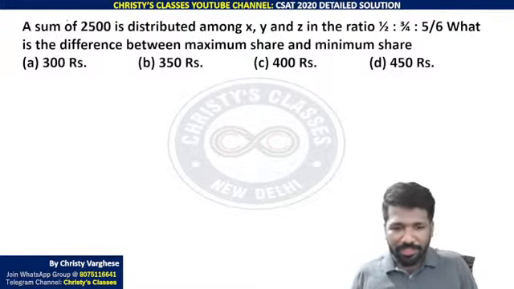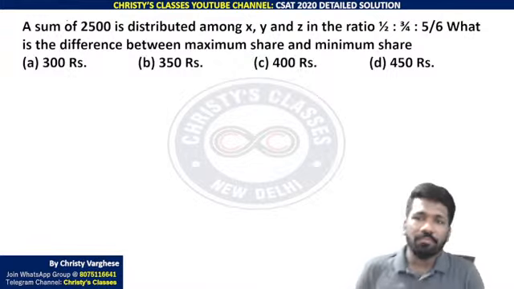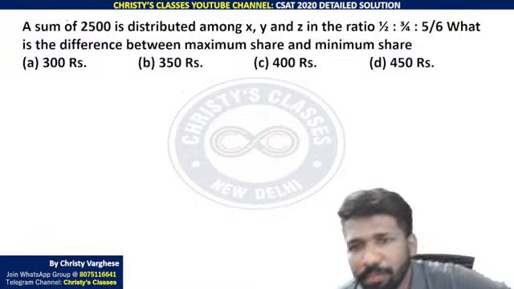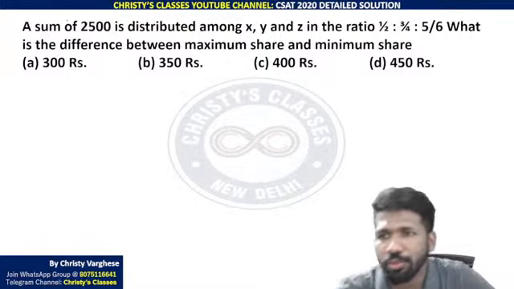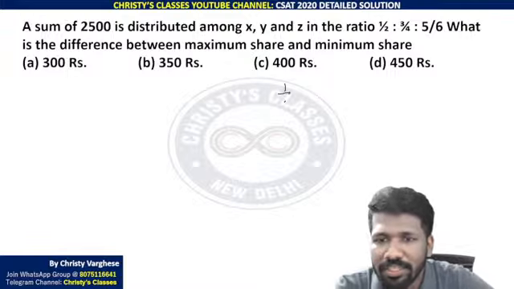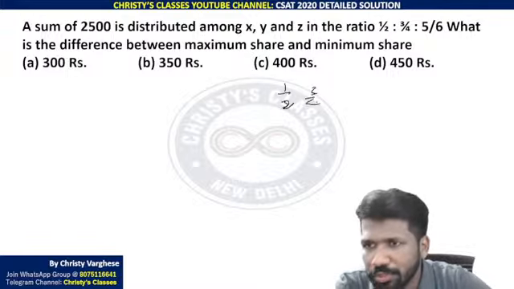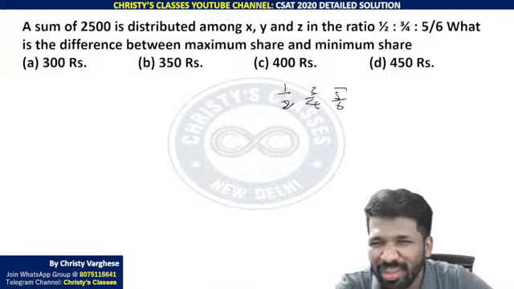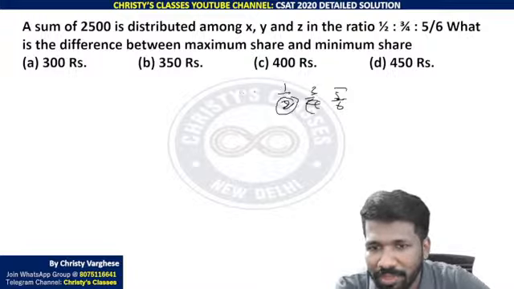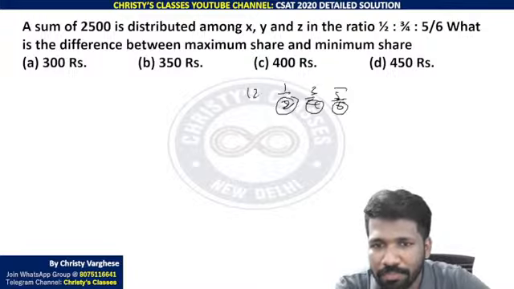Okay, then this question, a monetary problem, one more question based on ratio. A sum of 2500 is distributed among x, y and z in the ratio 1/2 is to 3/4 is to 5/6. That is not looking like a very good ratio. So it is better to multiply it by a common number, and the best thing is to take the least common multiple.